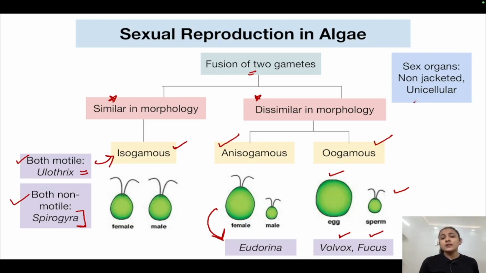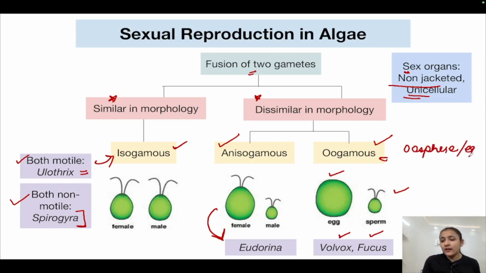Okay. Now, what happens is the sex organs in algae are non-jacketed and unicellular. They are not covered by a jacket-like structure. There is no layer of cells that is surrounding it. And the sex organs are also unicellular. Sex organs are what? Which bear the sex cells. For example, the female gamete in oogamous type is known as the oosphere.